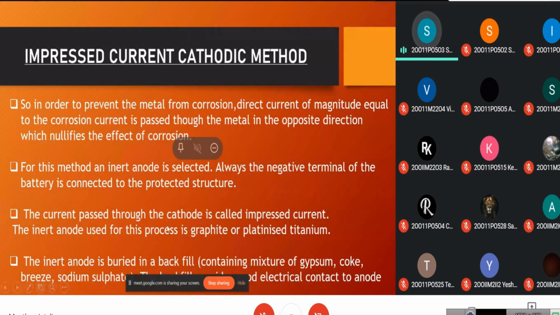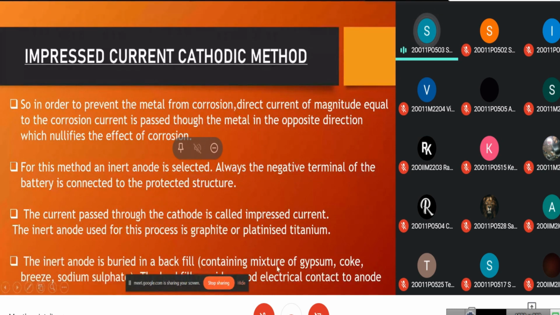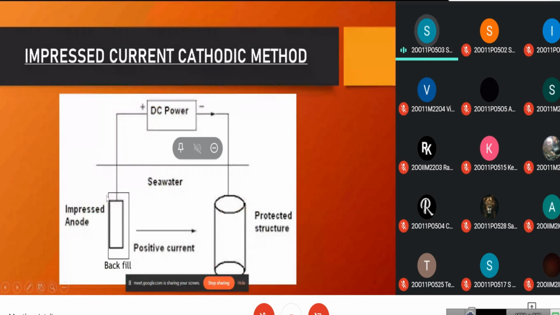The current passed through the cathode is called impressed current. The inert anode used for this process is graphite or platinized tin. The inert anode is buried in backfill. This is a mixture of gypsum, coke breeze, sodium sulfate. This backfill is used for good electric contact. See, this part is called the backfill, and the anode is buried in this area.